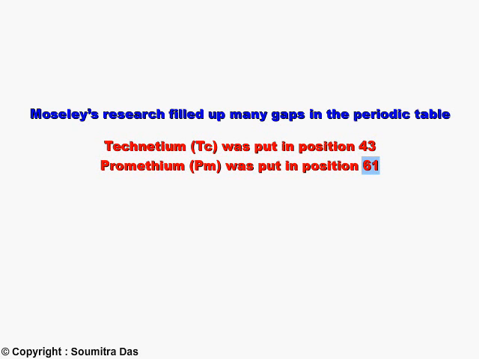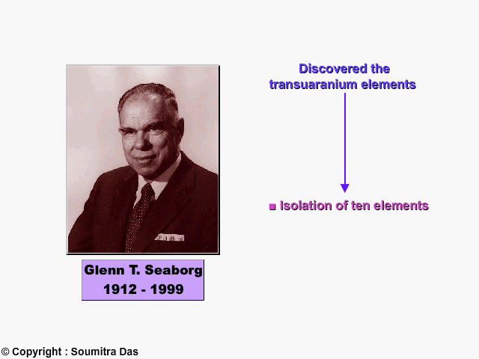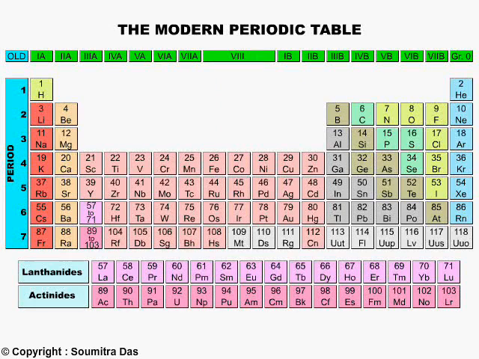Moseley's research filled up many gaps in the periodic table. For example, positions 43 and 61 were filled up by radioactive elements technetium and promethium respectively. An American scientist named Glenn T. Seaborg then discovered the transuranium elements. This contributed to the isolation of 10 elements and the development of the actinide series. All these discoveries led to the establishment of the modern-day periodic table, which is like this.